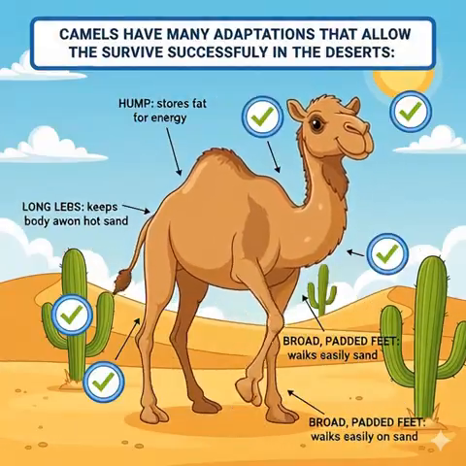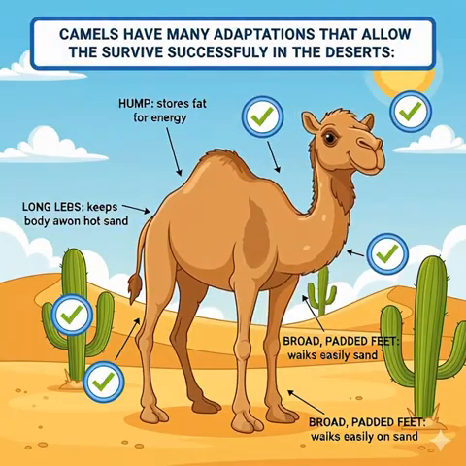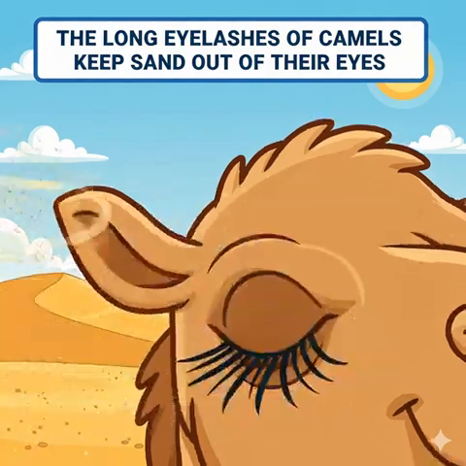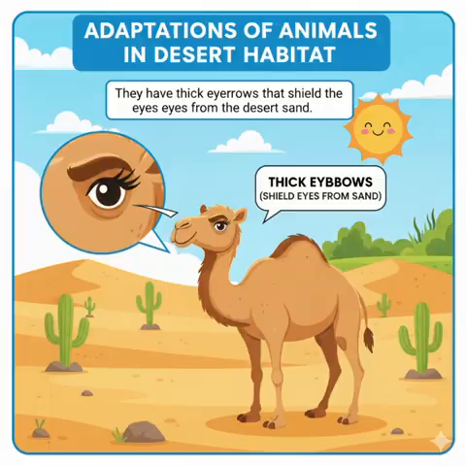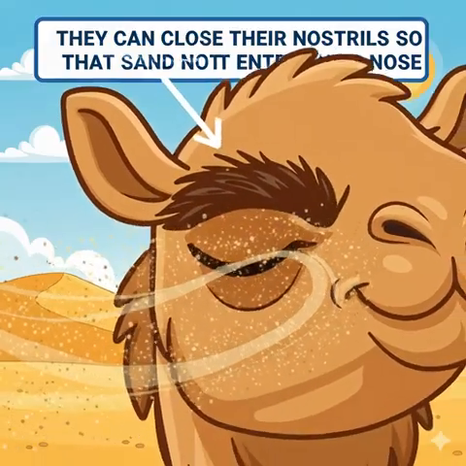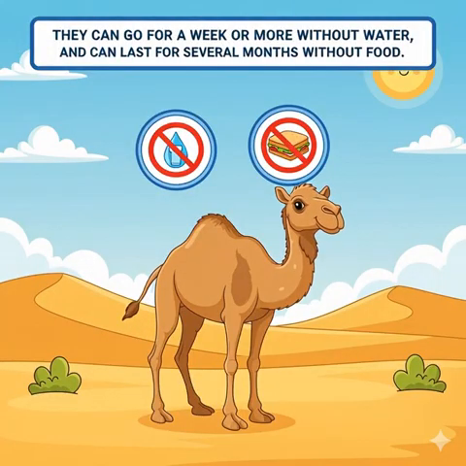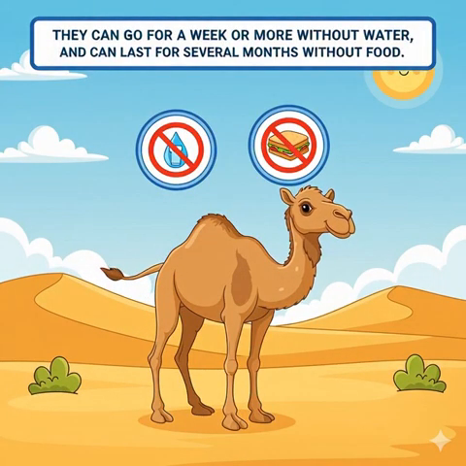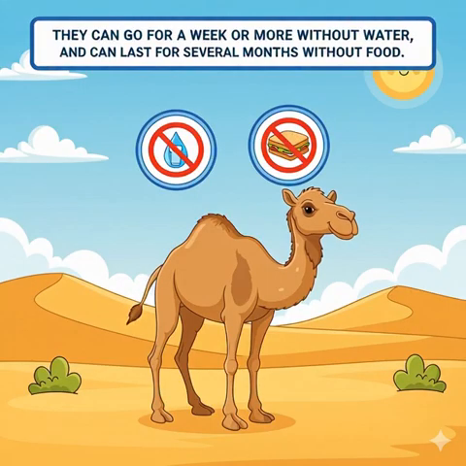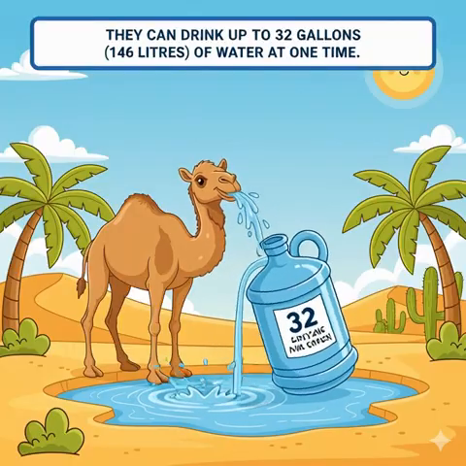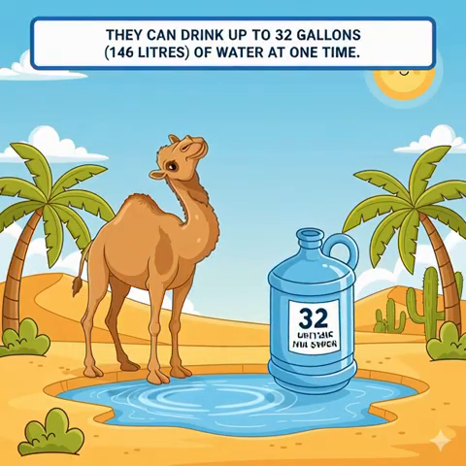Camels have many adaptations that allow them to survive successfully in the deserts. The long eyelashes of camels keep sand out of their eyes. They have thick eyebrows that shield the eyes from the desert sand. They can close their nostrils so that sand does not enter their nose. They can go for a week or more without water and can last for several months without food. They can drink up to 32 gallons, 46 liters, of water at one time.